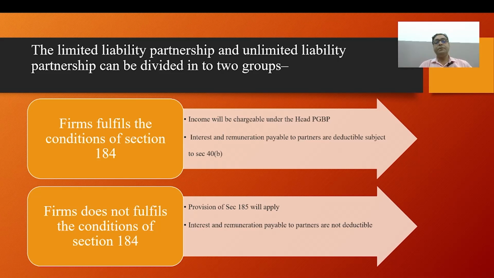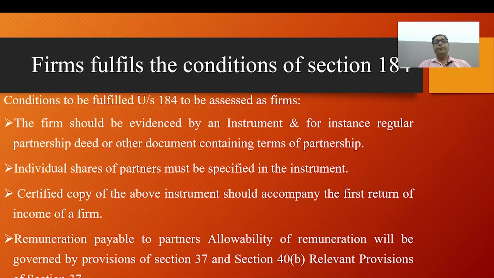If a firm does not fulfill the conditions, it will be discussed under section 185. Now we will discuss in detail if a firm fulfills the conditions under section 184 as per the Income Tax Act 1961.